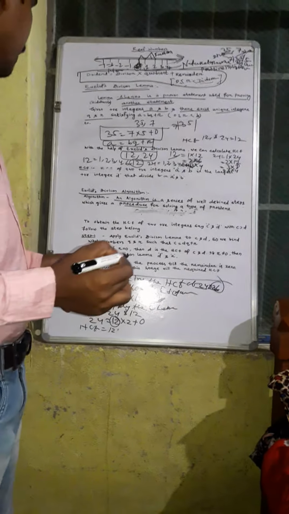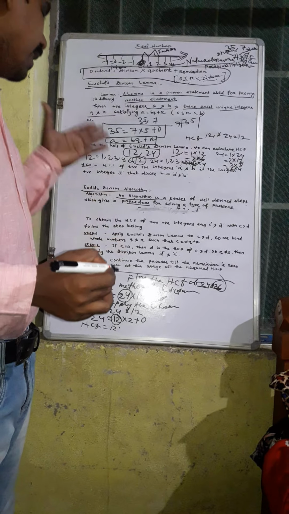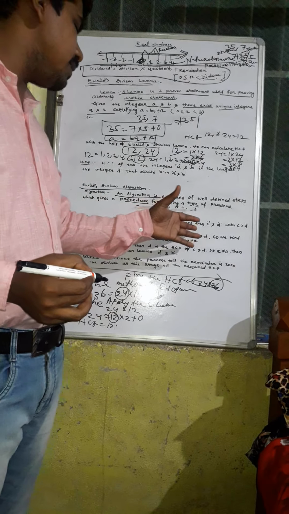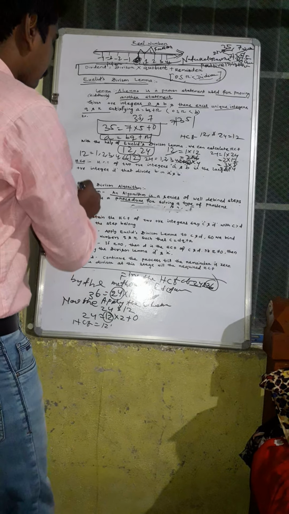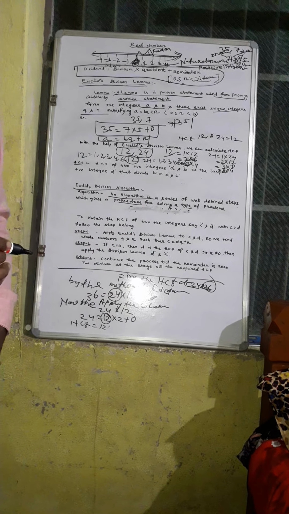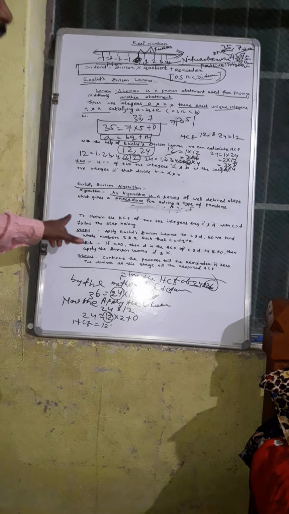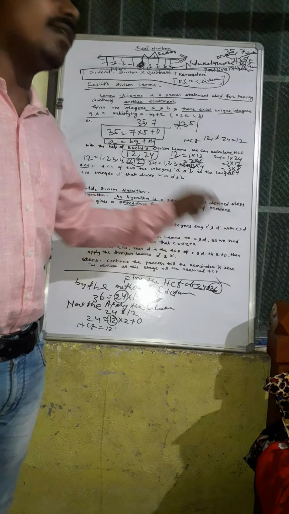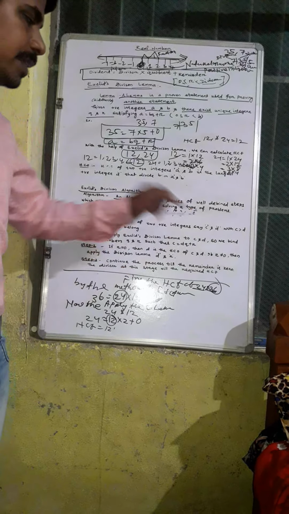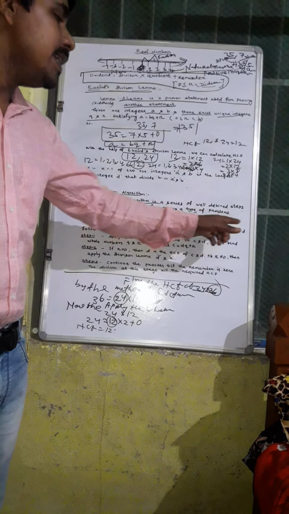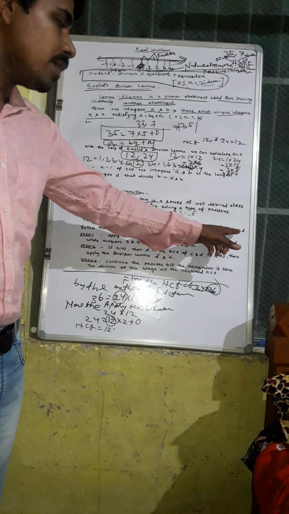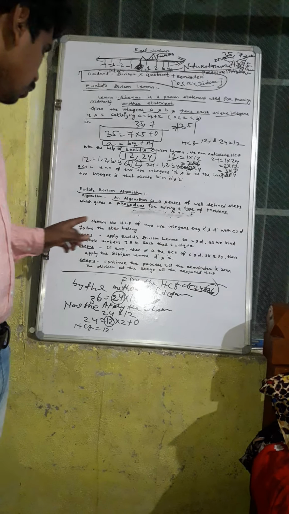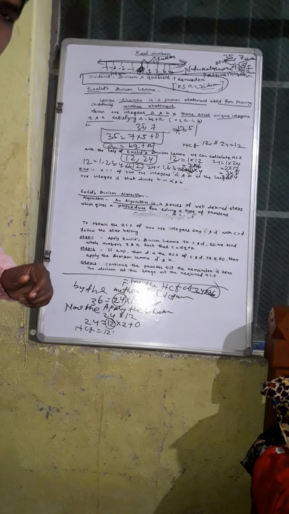Now let us discuss how to obtain the HCF of two positive integers by the Euclid's division algorithm. To obtain the HCF of two positive integers, say C and D, with C greater than D, follow these steps.